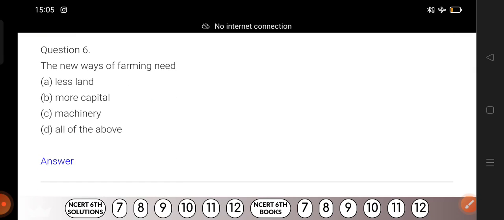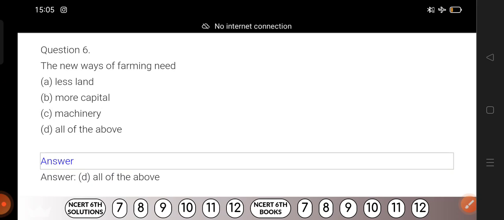Now question number 6. The new ways of farming need. Okay, options are there: less land, more capital, machinery. Machinery also we need, more capital also perhaps we need, less land also might be, no? Now counting begins. 1, 2, 3. Disclose the answer. Okay, all of the above.